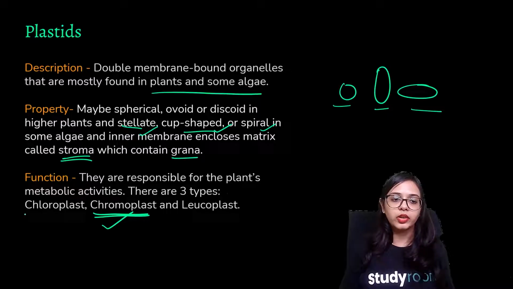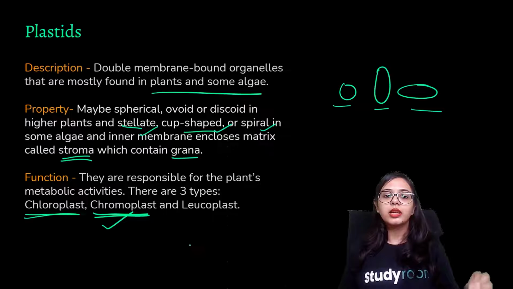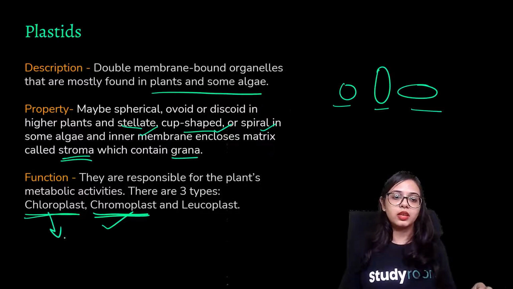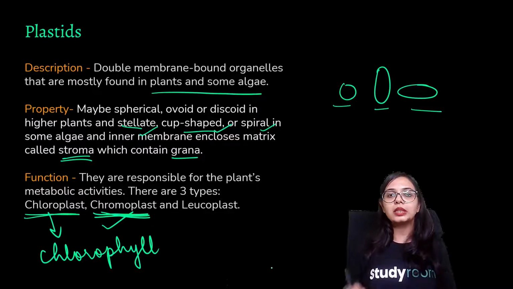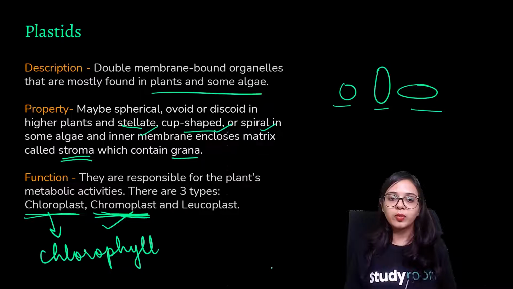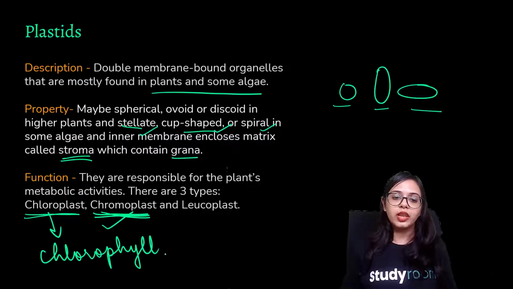Chloroplast contains a green pigment, and that green pigment is none other than chlorophyll. Chromoplasts also have pigments responsible for the pigmentation of flowers and fruits, but those pigments could be any other pigment except green. If a chromoplast has green pigment, then it is called a chloroplast. It contains chlorophyll and naturally takes part in the process of photosynthesis.